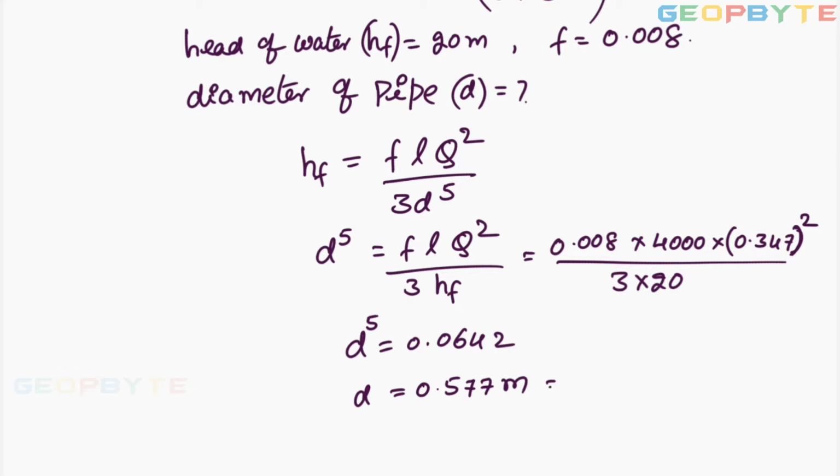This is equal to 577 millimeters. That is the minimum size of the pipe required to supply the water for the town of 1 lakh people. I hope all of you understood. Let us go for one more problem.